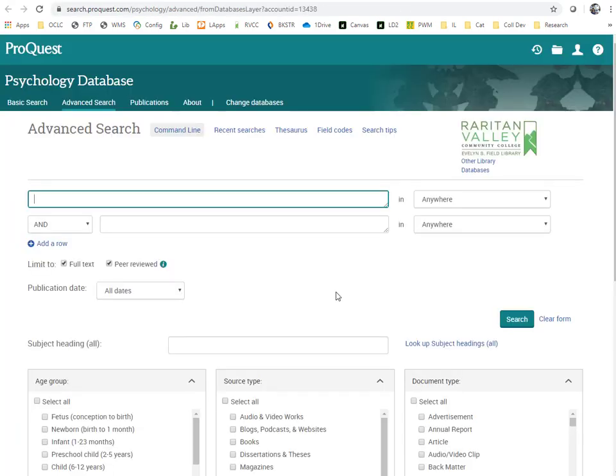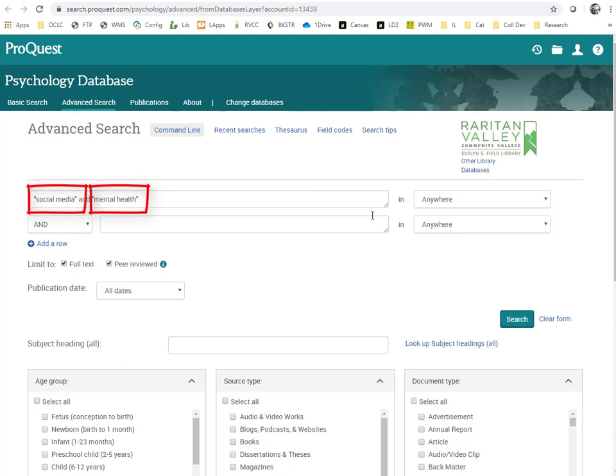My research question is how social media use affects mental health. I'm going to search for "social media" and "mental health". I put my terms in quotation marks so the database will search for these words as phrases instead of searching for each word individually. The word "and" is a powerful search tool that forces the database to find articles that include both phrases instead of just one or the other.